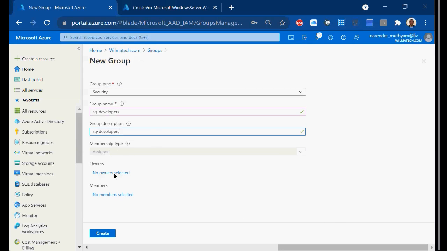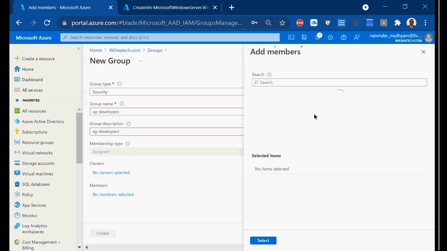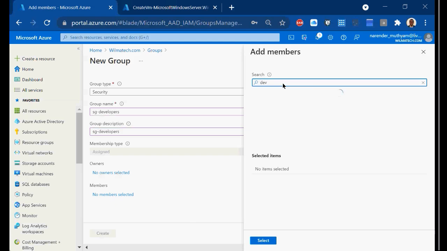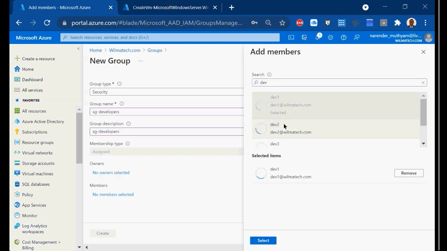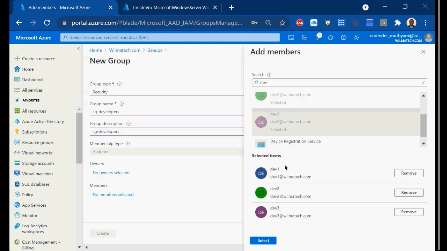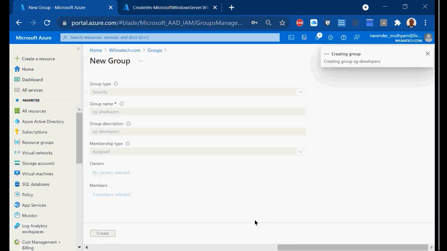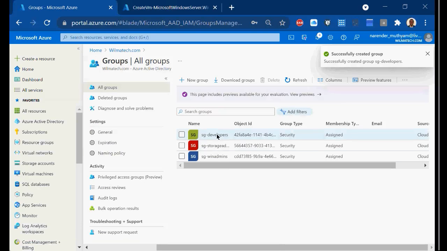I'll make one of the developers the owner of this group, and I'll add 3 members in this. Here I can see all the devs, 1, 2, and 3. 3 users have been added here, and create. So this is how we created users and a group.